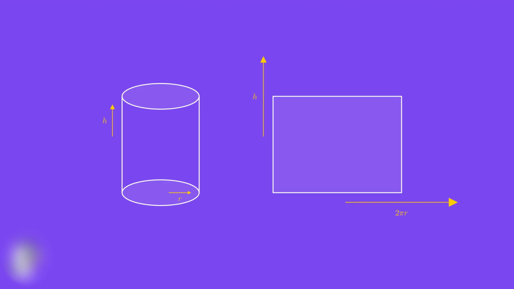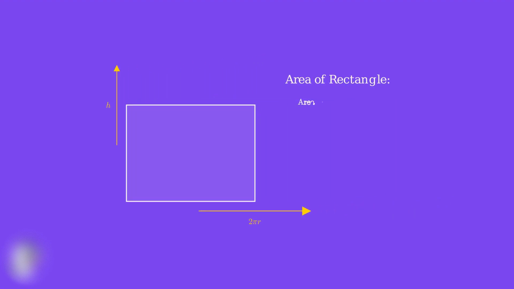The width is the distance that was wrapped around the cylinder, which is exactly the circumference of the base, 2 pi r. Now we can calculate the area of this rectangle using the basic formula. Area equals length times width. Substituting our values, the area equals 2 pi r times h. Simplifying this expression, we get area equals 2 pi rh. This is exactly our curved surface area formula.